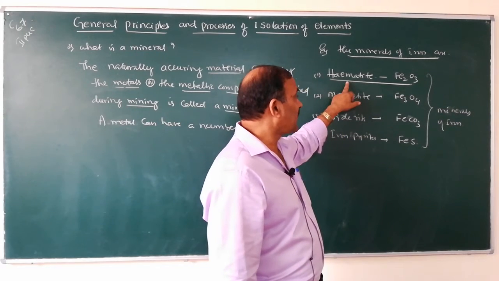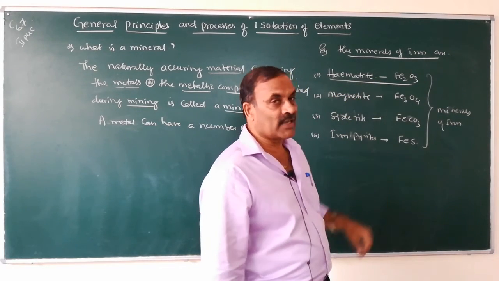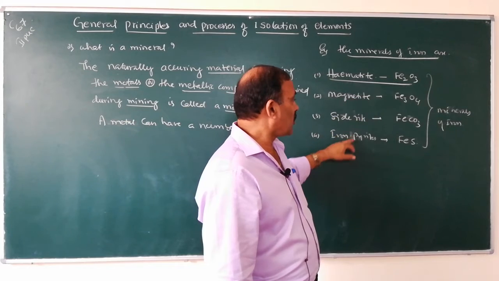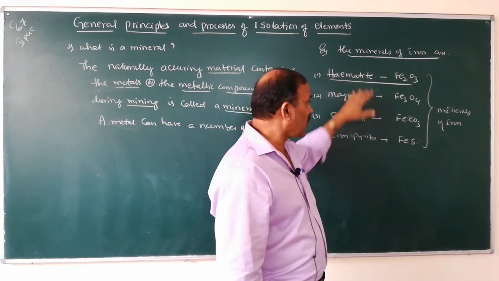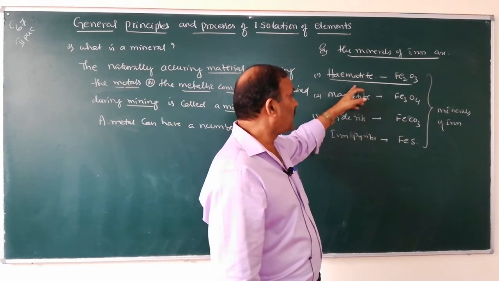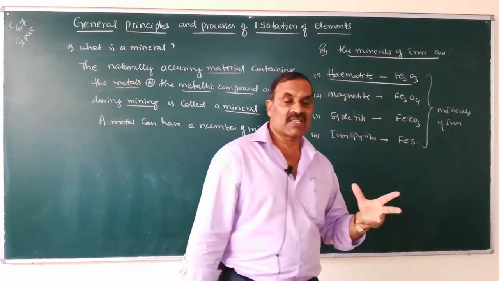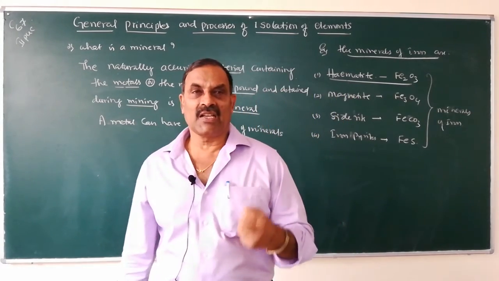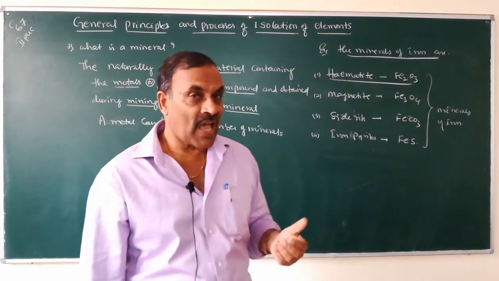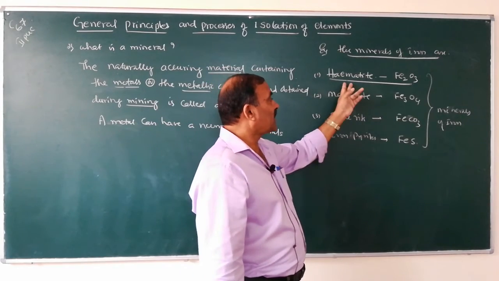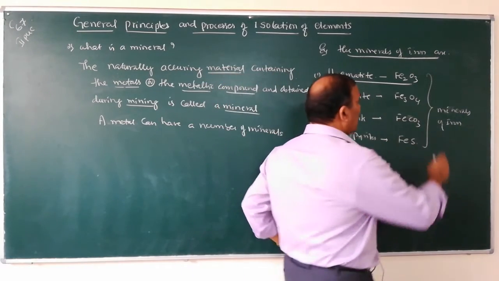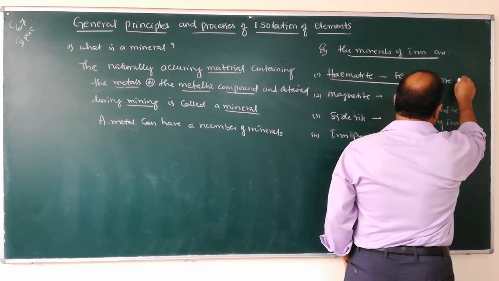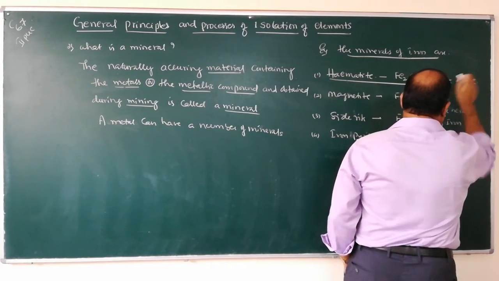Therefore, hematite is the ore of iron, but these are all the minerals of iron.